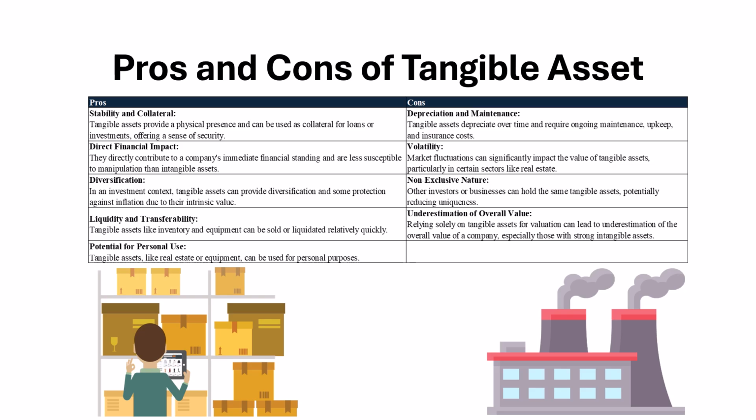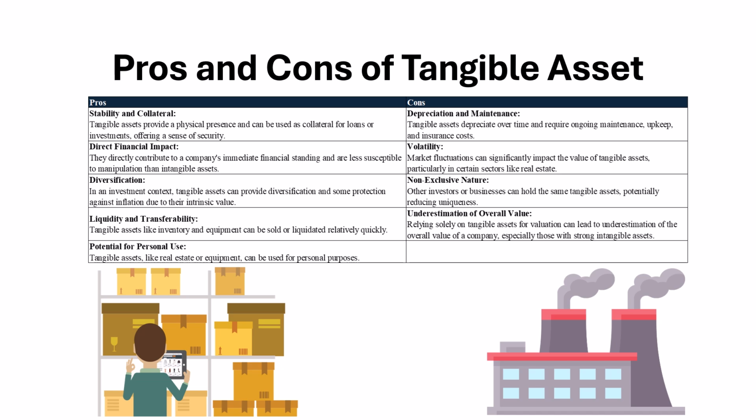Diversification. In an investment context, tangible assets can provide diversification and some protection against inflation due to their intrinsic value. Liquidity and transferability. Tangible assets, like inventory and equipment, can be sold or liquidated relatively quickly. Potential for personal use. Tangible assets like real estate or equipment can be used for personal purposes.